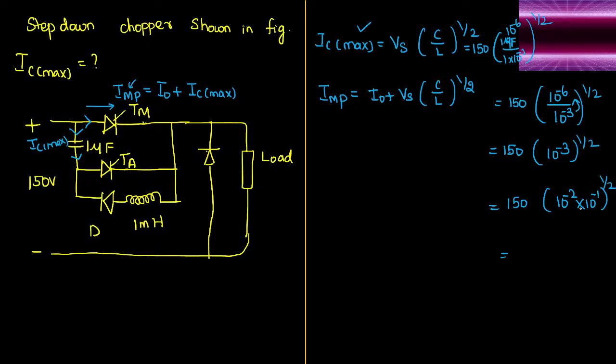Now you can take it out. See there, 10 power minus 2 whole power 1 by 2 will come out as 0.1. 10 power minus 2 we can directly take outside. Okay, sir. So I can write 150 into 0.1 will be 15. In bracket we have one more 0.1 whole power 1 by 2. Yes, sir. Now, one more 0.1 whole power 1 by 2 means we have to take the root.